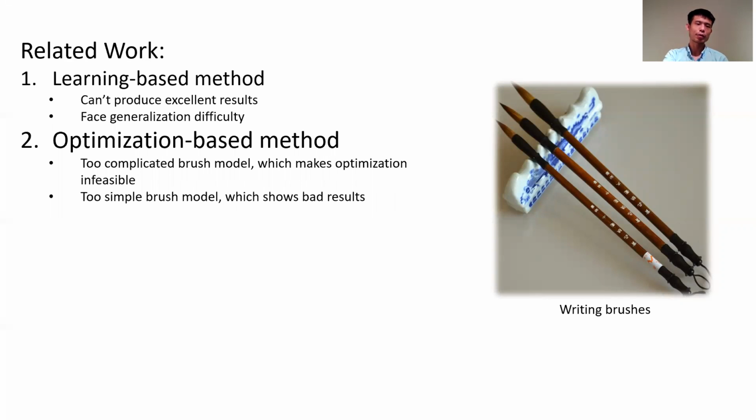Currently, research in this area adopts either a learning-based method or an optimization-based method. The learning-based method is not fully developed in this area, and so we would mainly consider the optimization-based method. A central part of an optimization model would be a virtual brush model, which is able to predict or simulate the behavior of the real writing brushes. A very complicated virtual brush model will make the optimization process and also the system identification part extremely difficult or even infeasible. However, a very simple virtual brush model obviously won't do its job.